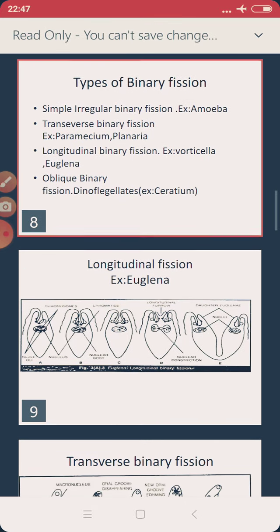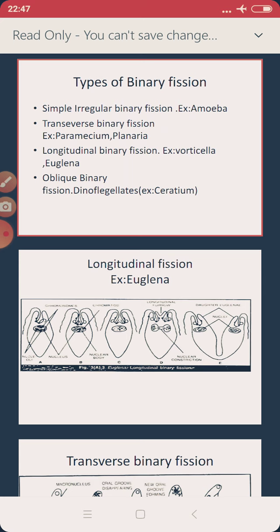In these two organisms, the plane of the division runs along the transverse axis of the individual. We call it a transverse section when we divide it transversely.